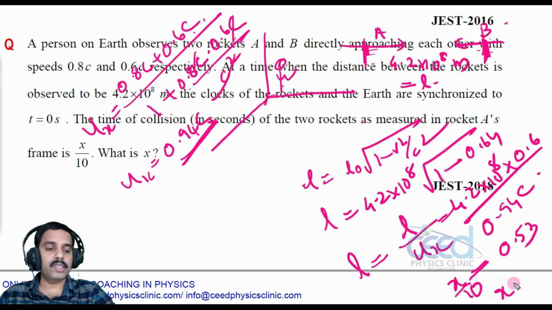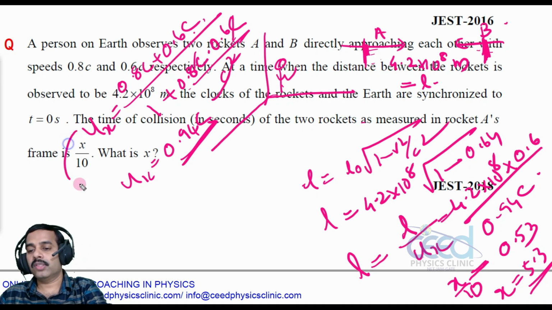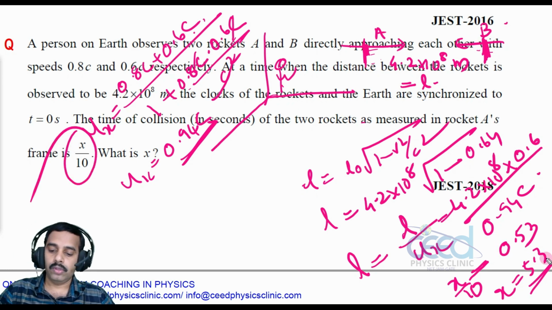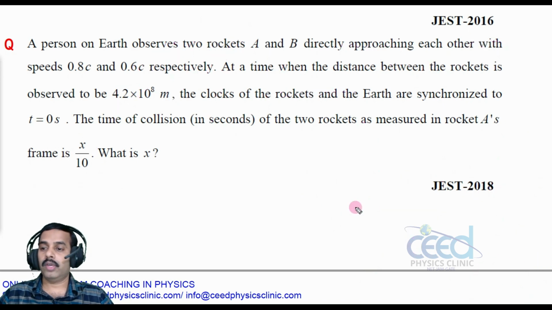Then what is x? X is equal to 5.3. So that is what the question asks. The final solution is given as x by 10, so x is equal to 5.3. All right.